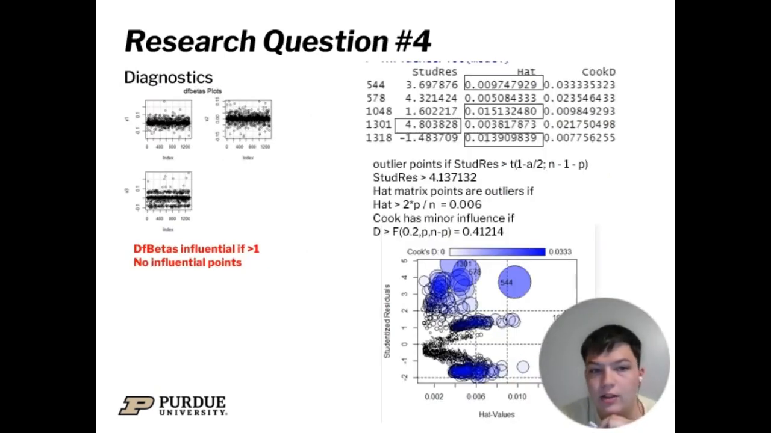To do this, we first look at DFBETAS plots, and we see that there are no points over 1 in magnitude, so we conclude that there are no influential points. Then we look at the influence plot in the top right, and because there's one value over 4.13 in the stud res column and 3 values over 0.006 in the hat column, there is an outlier problem in the dataset.